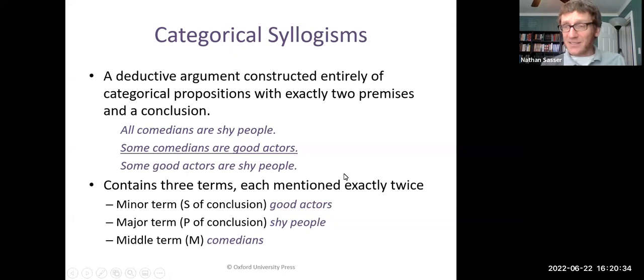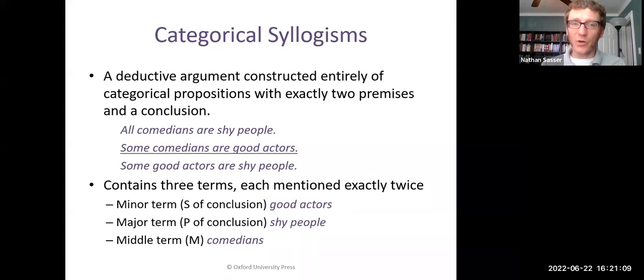Now, that statement has a subject and a predicate. The subject is good actors. The predicate is shy people. The major term of a categorical syllogism is the predicate term of the conclusion. So in this case, it's shy people. The minor term is the subject term of the conclusion. In this case, good actors.